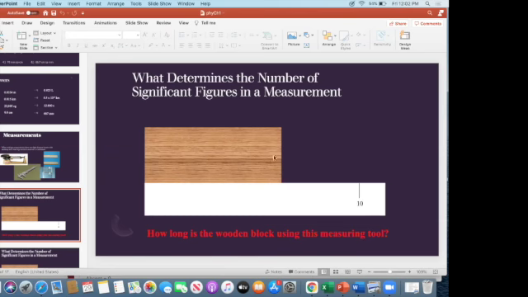What will be your guesstimate? And you can either come on mic and say so, or you can type it in the chat. And let me open my chat while I'm talking about it. Okay, what is your estimate of the length of this wooden block here? All you see is the number 10 on the end piece of this ruler right here. But what is your best guesstimate or estimate of the length of this wooden block?